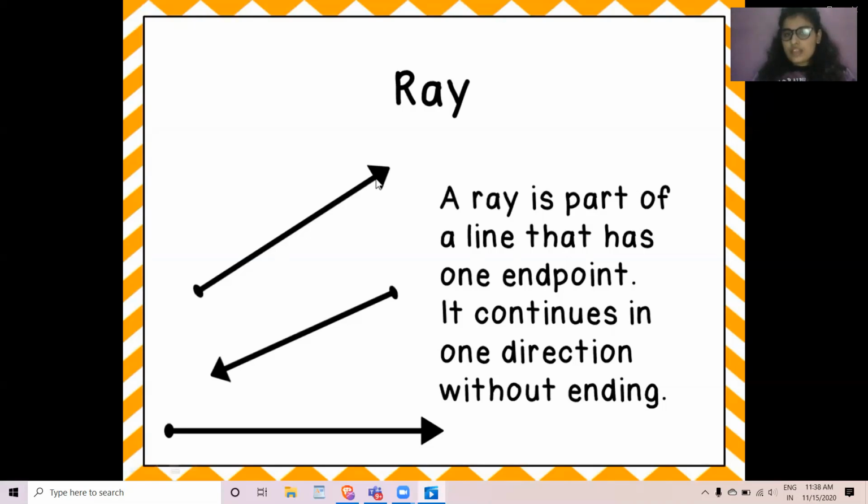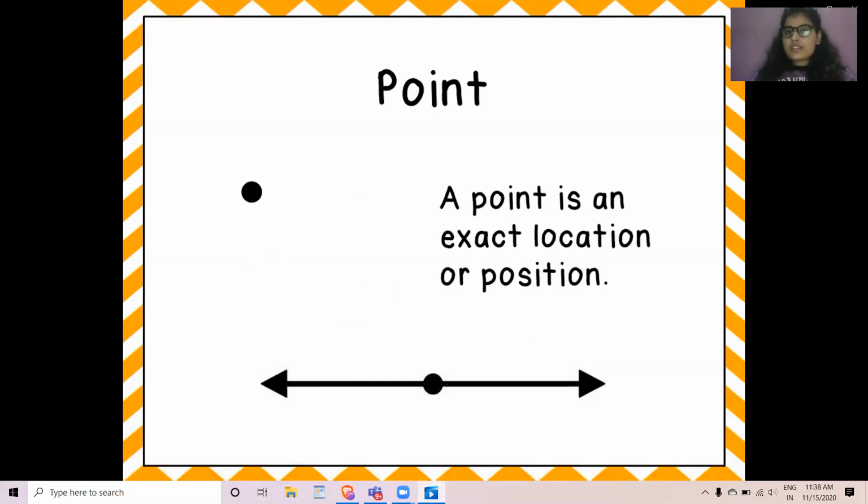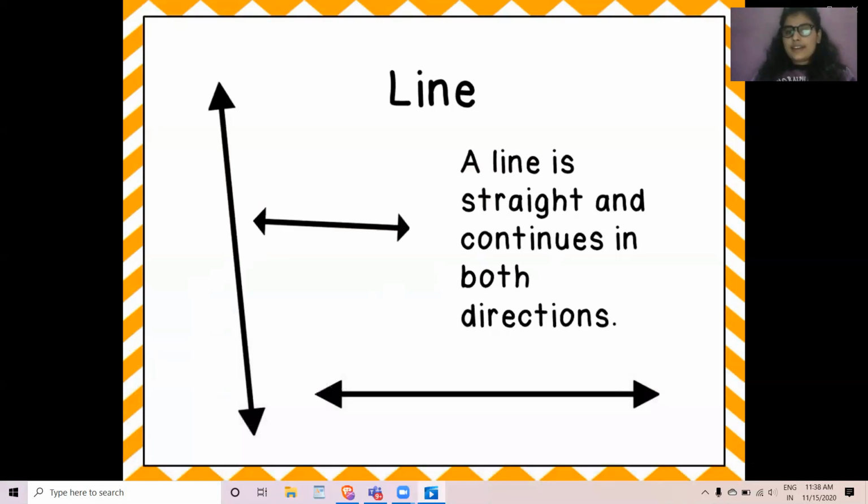Now let's revise all those: line segment, ray and point again. So this is a point. A point is what? A point is an exact location or position. Now next is line. A line is what? A line is straight and continues in both the directions, meaning it never ends. We cannot say the line starts from this place and it ends at this place. We cannot give this statement for this line. So a line is something that continues.